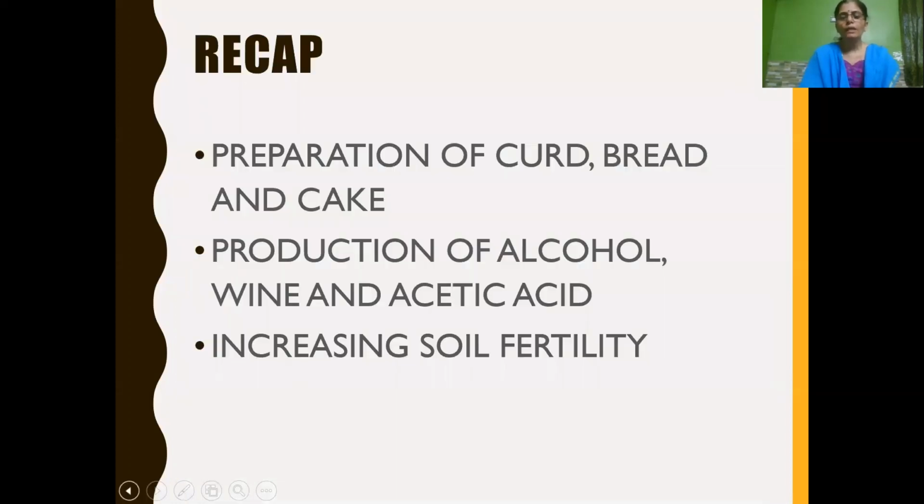So children, in this session, we have learnt about preparation of curd, bread and cake, the commercial production, what do you mean by commercial, large scale production of alcohol, wine and acetic acid, as well as how we can increase the fertility of the soil by biological fixers, microbes, isn't it? So that's all for this session.